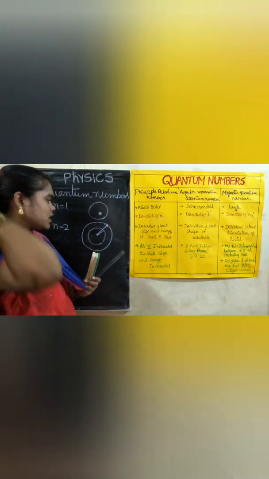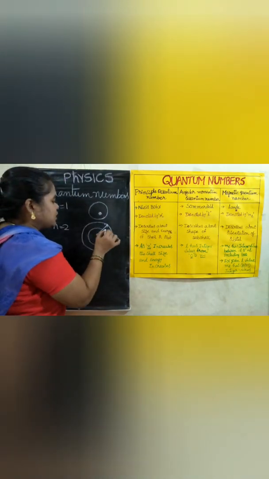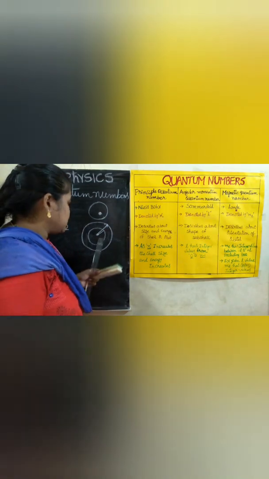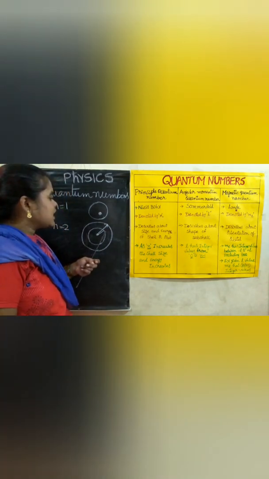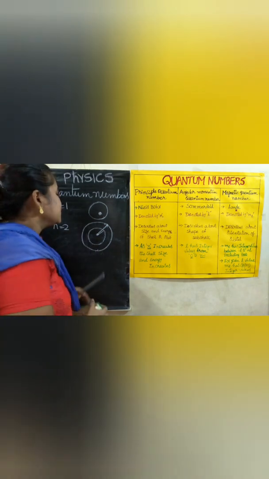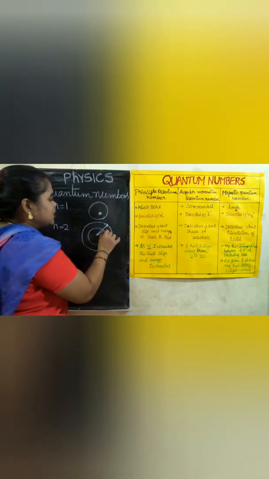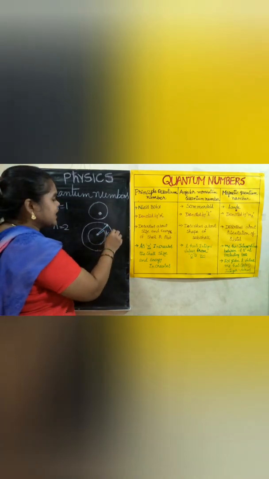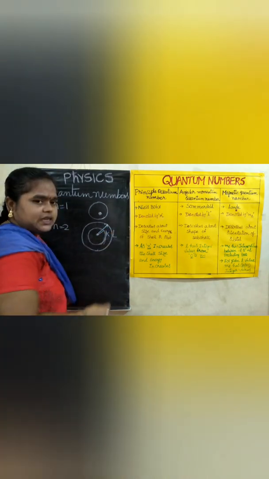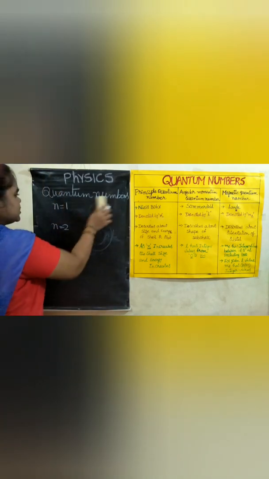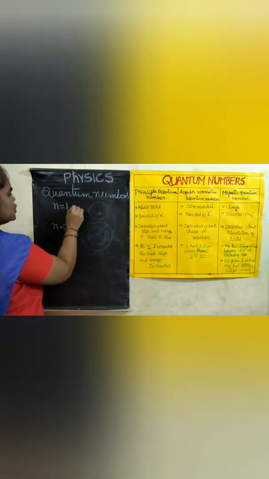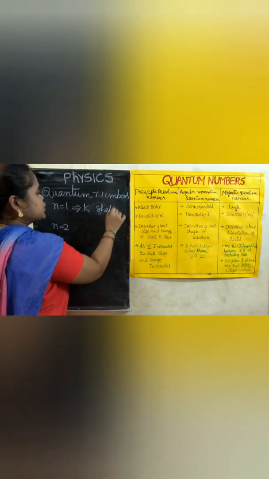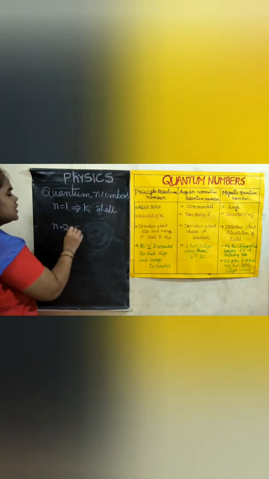In Bohr's model we discussed that the orbit nearest to the nucleus has lower energy. So n is equal to 1 has lower energy. The first orbit Bohr named K, and the second orbit he named L. So like that, if n is equal to 1, that is the K shell or orbit.